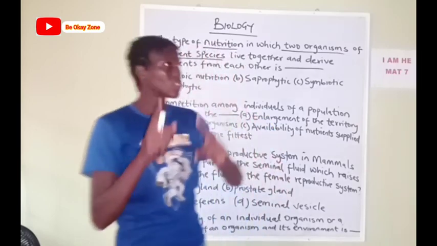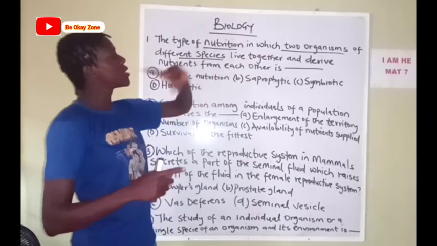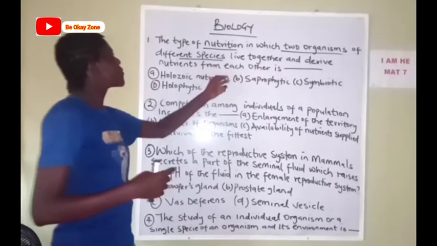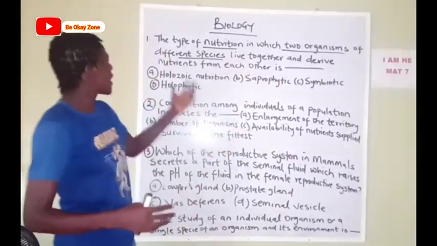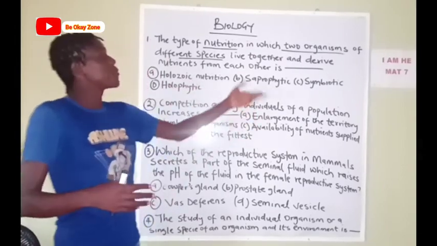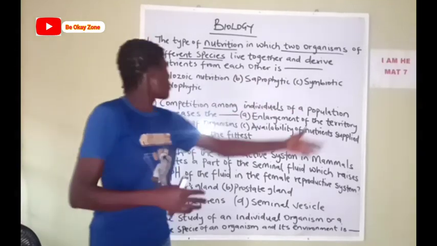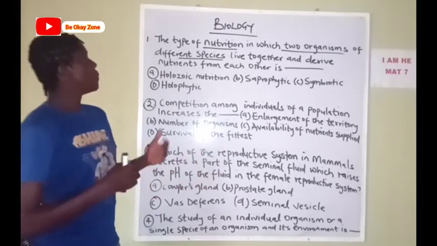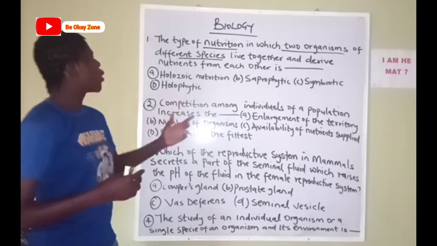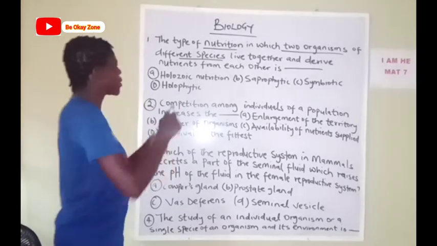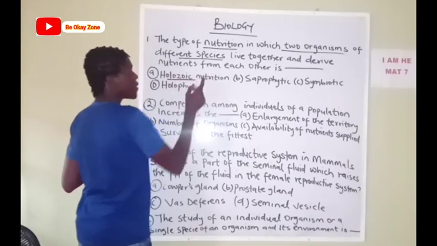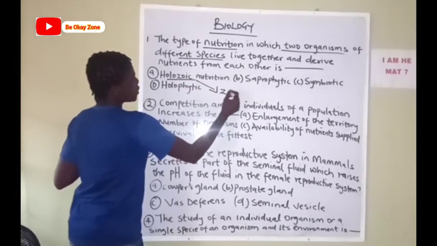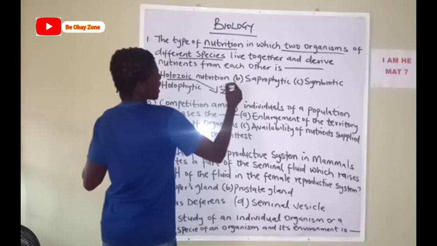Now the question says the type of nutrition in which two organisms of different species live together and derive nutrients from each other is A, holozoic nutrition, B, saprophytic nutrition, C, symbiotic nutrition, D, holophytic nutrition. What kind of nutrition is this? A, holozoic. When you hear the word holozoic, it's talking about animal kinds of nutrition. The word zoic is talking about zoo, that's the word animal, animal-like.